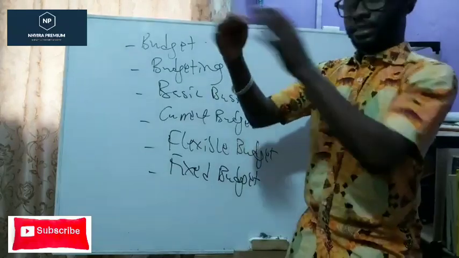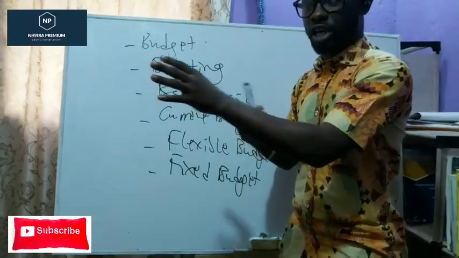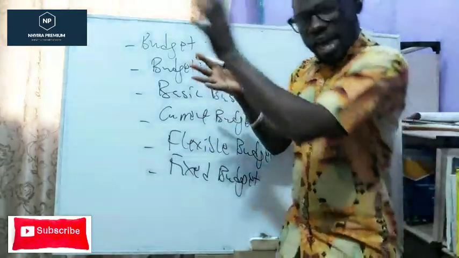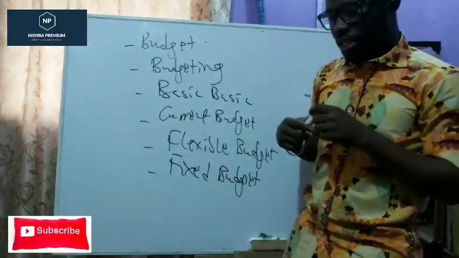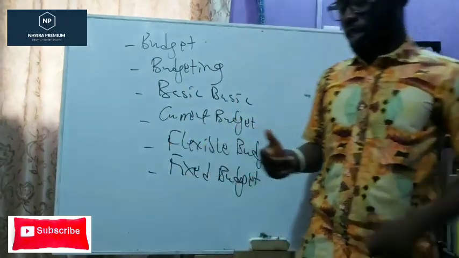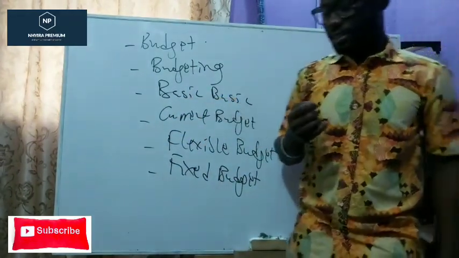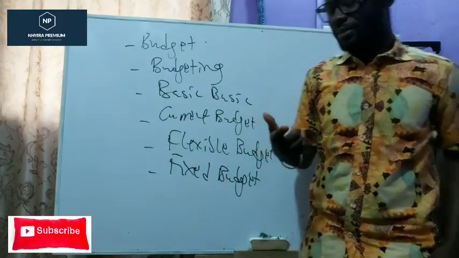So a budget is a plan quantified in monetary terms, covering a period of time, usually a year, showing the expected revenue to be generated and the expenditure to be incurred. Then we come to basic budget. So what is a basic budget then?